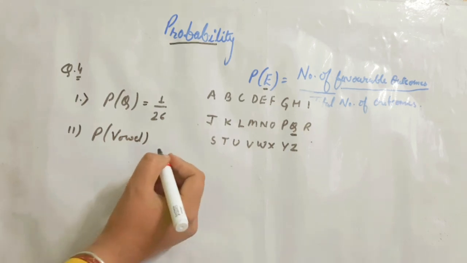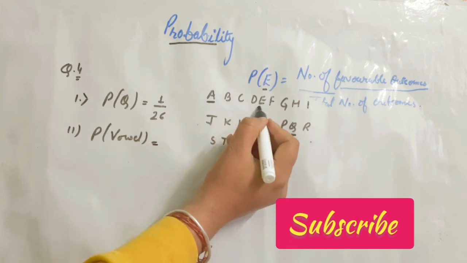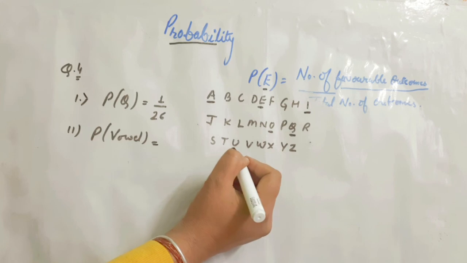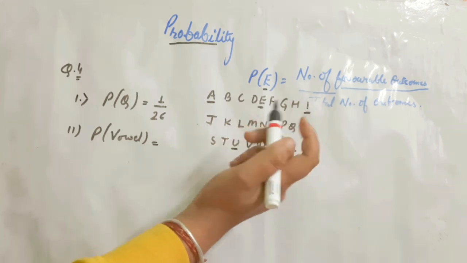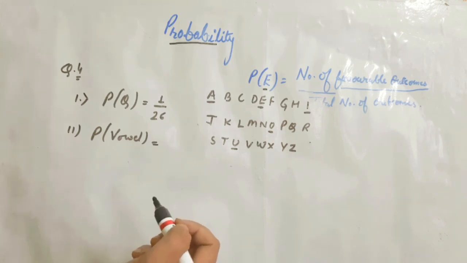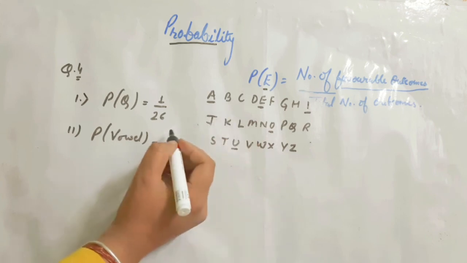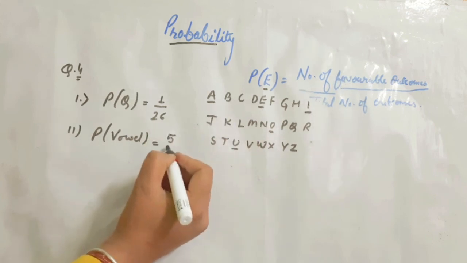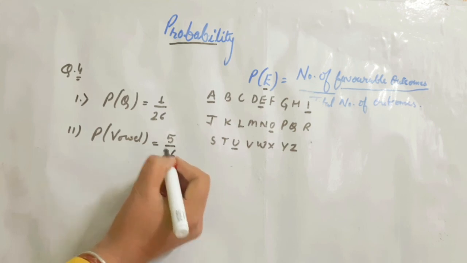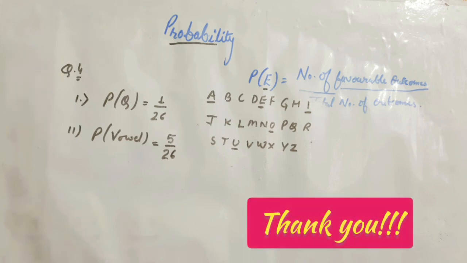Then second one is probability of a vowel. You know that number of vowels are A, E, I, O and U. A, E, I, O, U are your vowels of English alphabets. So, total number of vowels are 5 and total number of letters are 26. So, the probability of vowel is 5 upon 26. This is your required answer.